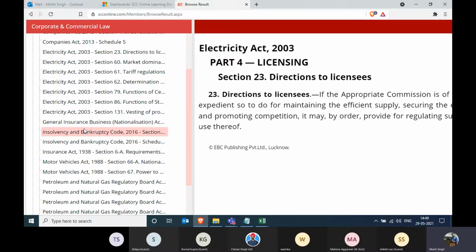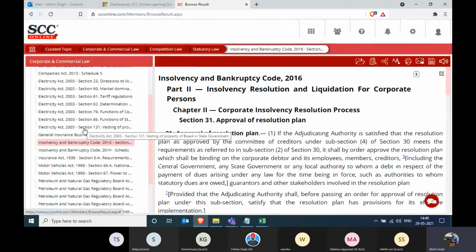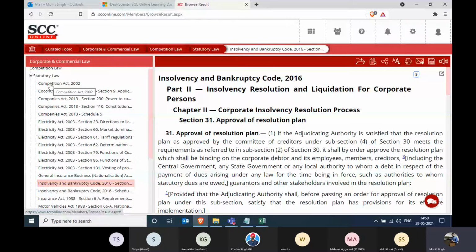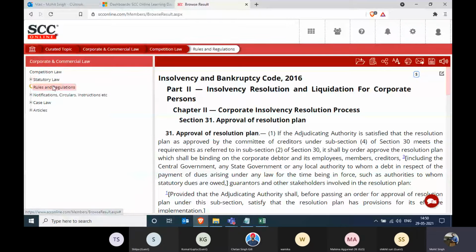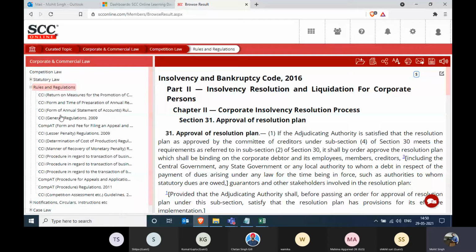So whichever act and whichever section talks about this particular category, it will be added under the tile. Every piece of information is available in one place. We also have rules and regulations, as you can see, from the CCI and the COMPAT. We'll just close it now.